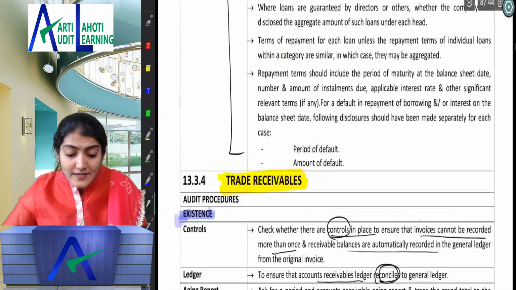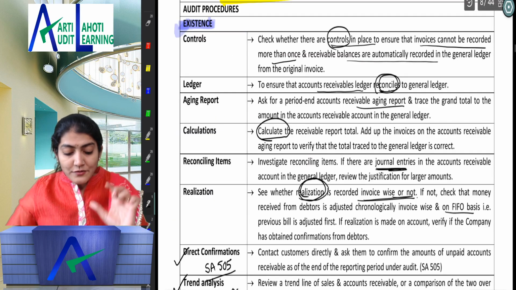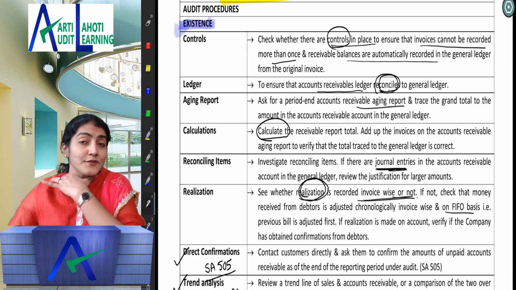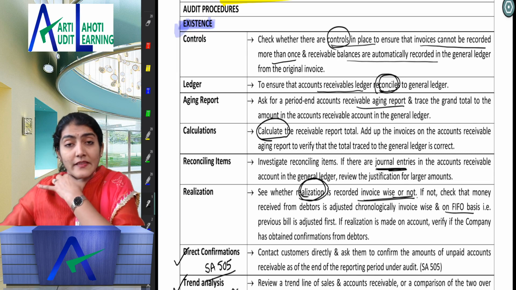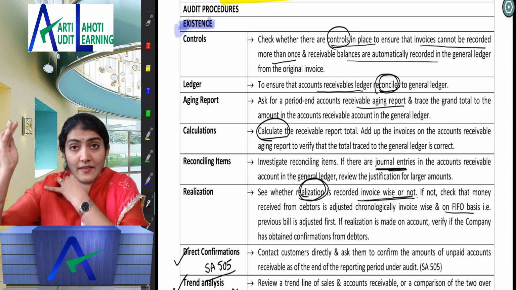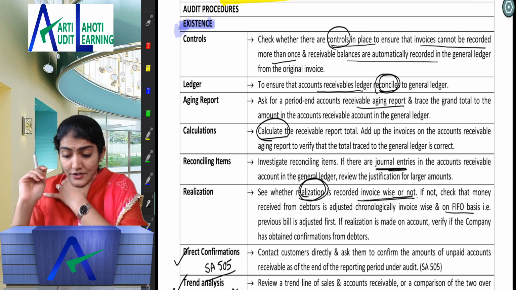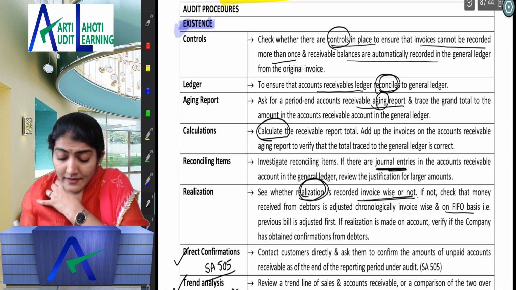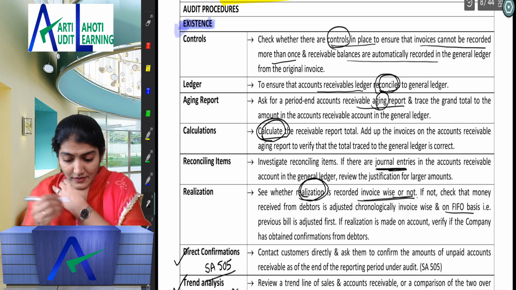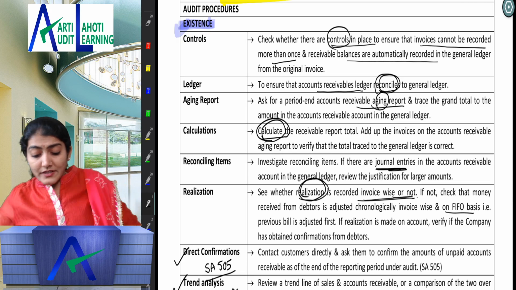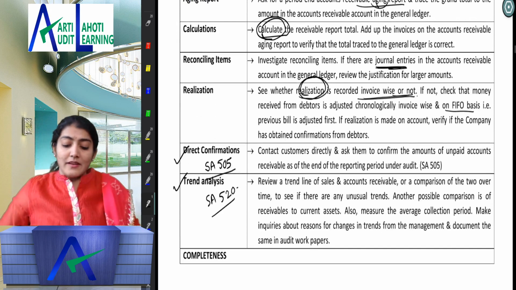So existence of debtors, I take the last 2 points first. What are the last 2 points first? Confirmation and the analytical procedures. Then the controls and the reconciliation. Then the aging of the debtors and calculating the amount of the invoices. Any journal entries which are there, and the realization.